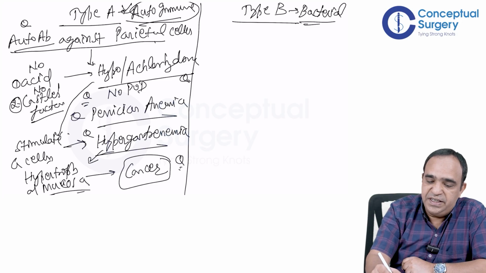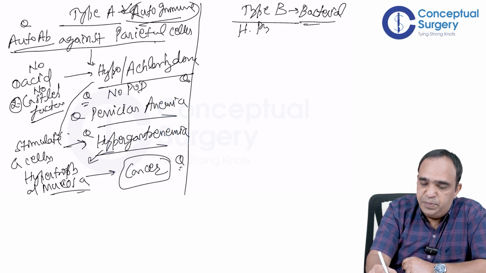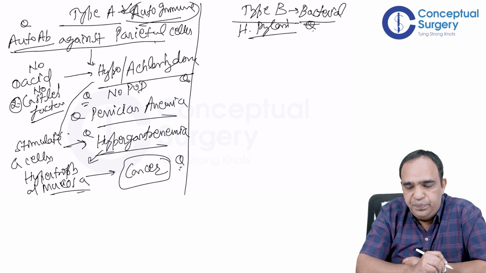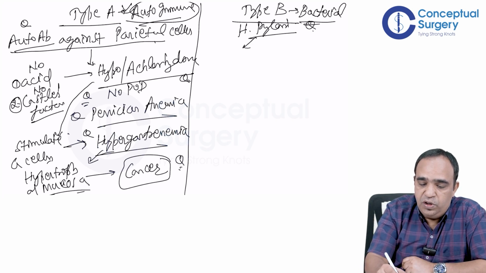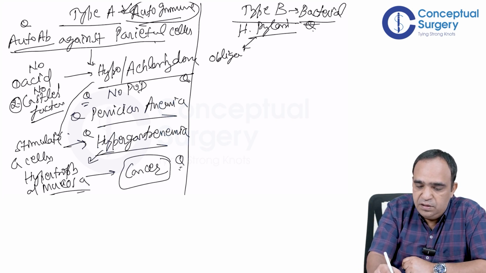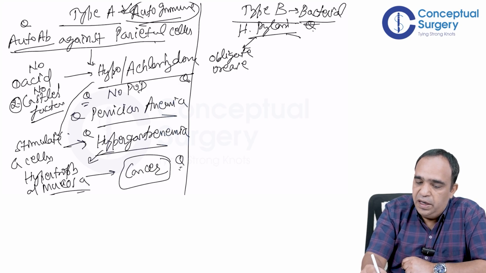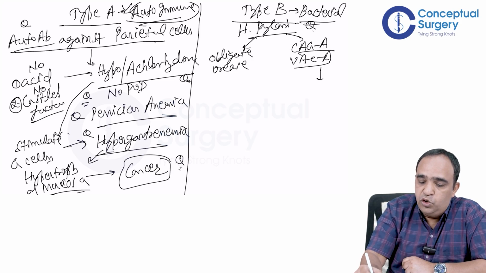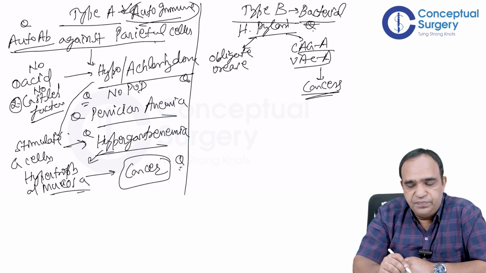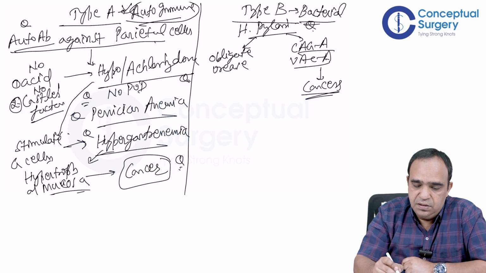Now type B is bacterial. All of you know which bacteria. Question number 1. H. pylori. H. pylori, you know, has obligate urease activity and cytotoxins CagA, VacA. Cytotoxins are responsible for cancers in the stomach, even the gastric lymphoma, gastric cancer.